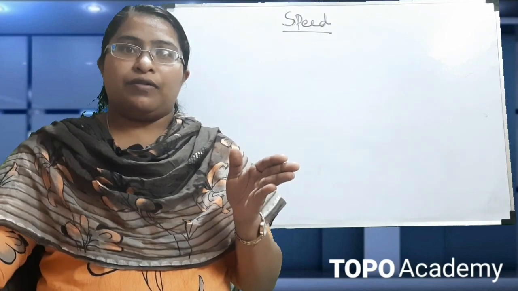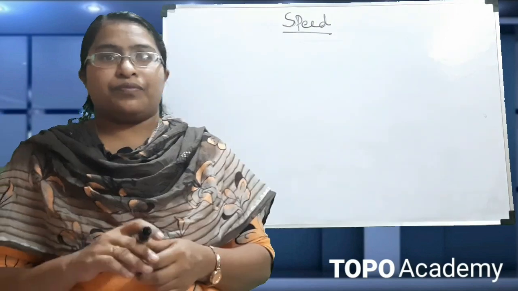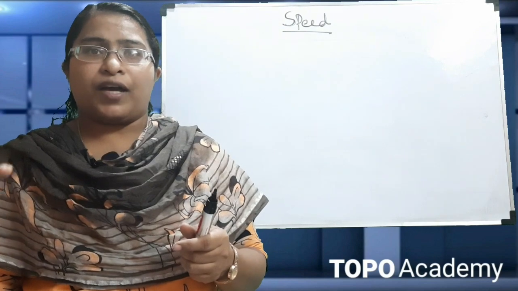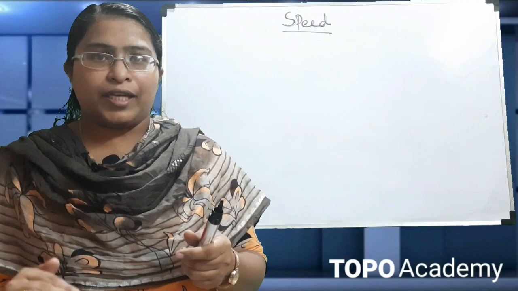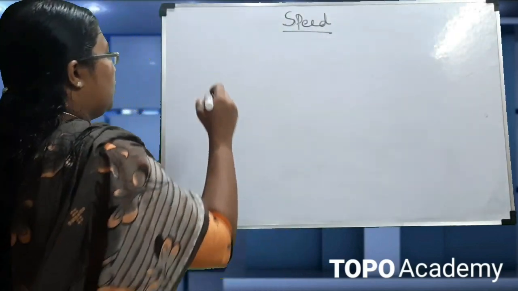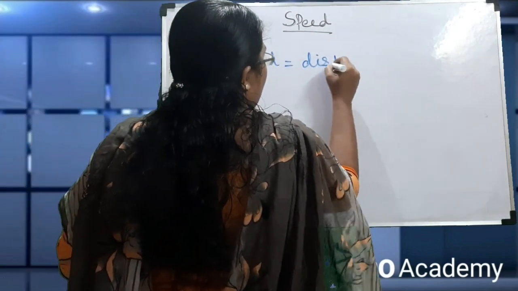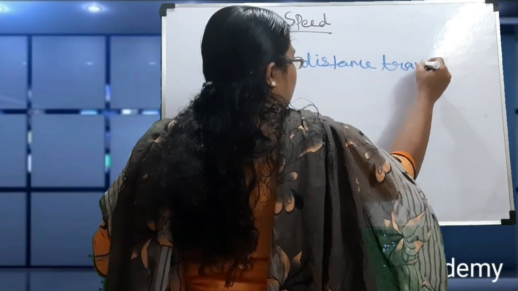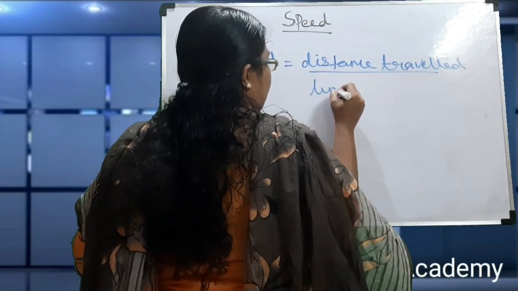Suppose in a specific time it has covered a larger distance, we can say the car is moving with very high speed. Suppose within a particular time it covers only less distance, we can say that the speed of the car is very less. So speed is a term to identify how fast or slow the object is moving with respect to time. So the equation to find the speed is: speed is equal to distance travelled by time taken.